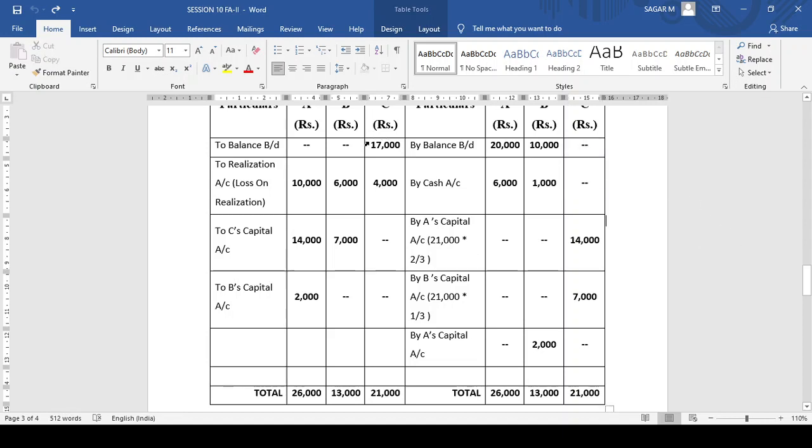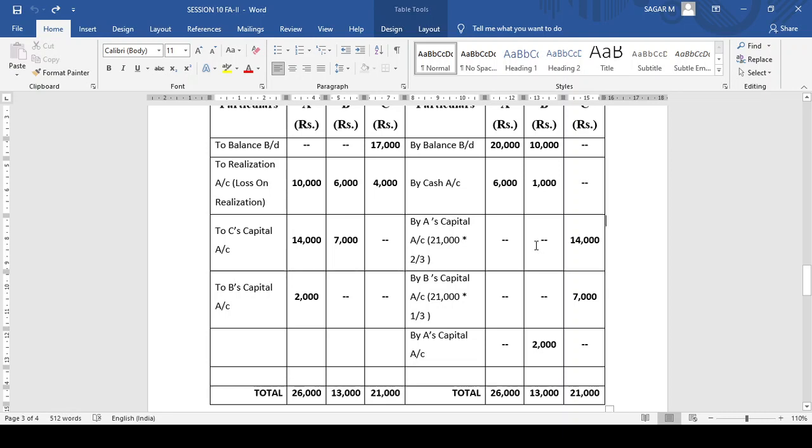Now look at C. C's capital is showing 21,000 on the debit side but 0 on the credit side. Hence, close C's capital account. Take the total on the debit side, keep the same total on the credit side. Remember the situation of Garner versus Murray. At the outset, when you compare the totals of debit and credit, only C looks insolvent.